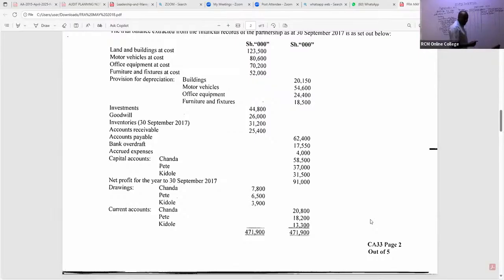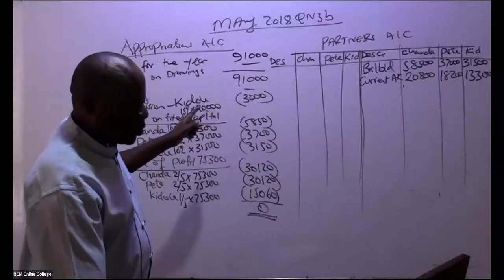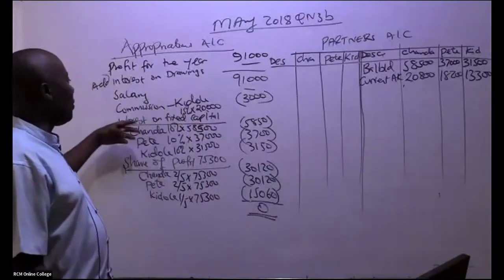2,800. We have in this case here 18,200. So we have 18,200. We have in this case, ladies and gentlemen, 13,300. Is there any other thing in this case here that we can post here quite fast? So remember, now we have our appropriations account here that I would want to rub. So this appropriation account, you'll be able to see so many things.